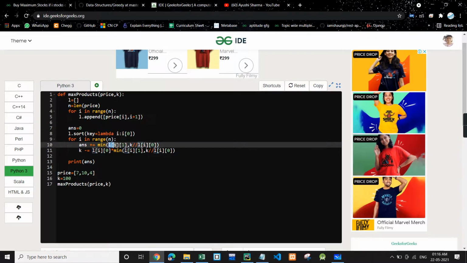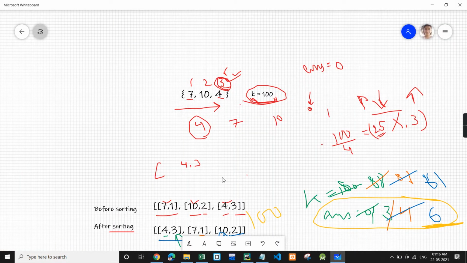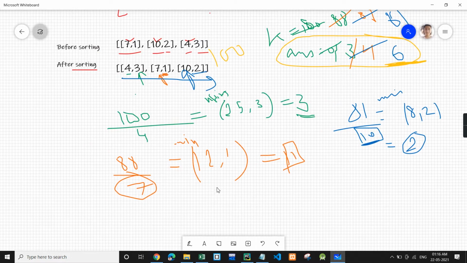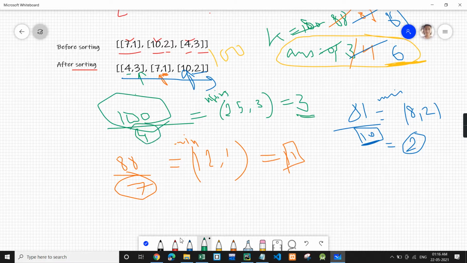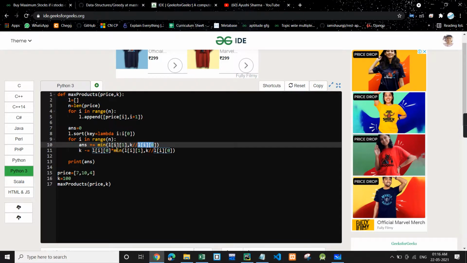The day number is the maximum number of stocks we can take on that day, divided by K divided by the price, as we discussed over here, that we were dividing this K value with the price, and then we were taking the minimum of this value and the maximum stock we can buy on that day, and we will add it to the answer.